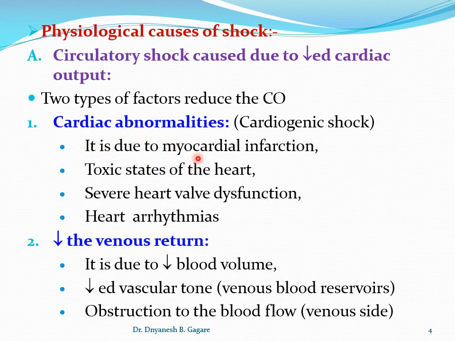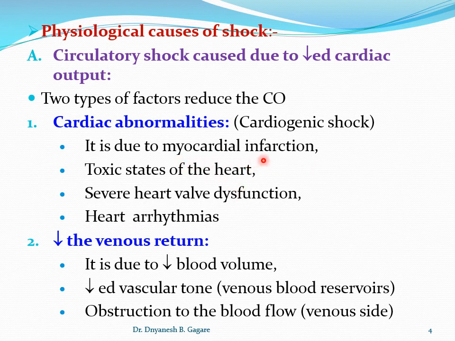For example, the first reason is myocardial infarction. You know myocardial infarction. What is myocardial infarction? Some part of the myocardium suffers due to less blood supply, and this myocardial infarction occurs due to coronary artery disease. If there is a blockage in the coronary artery, called atherosclerotic plugs, it blocks the blood supply to some part of the heart, and that part is then converted into the infarcted area, that is called myocardial infarction.